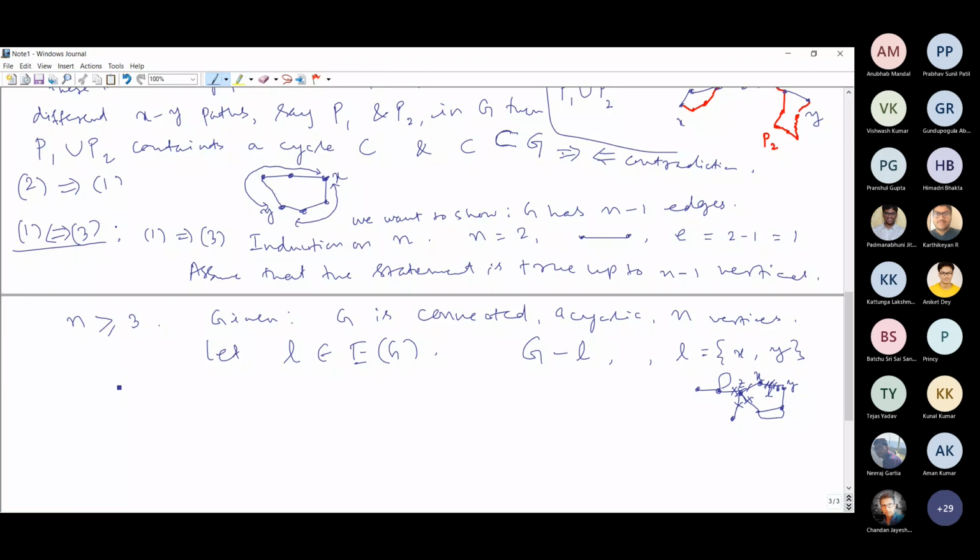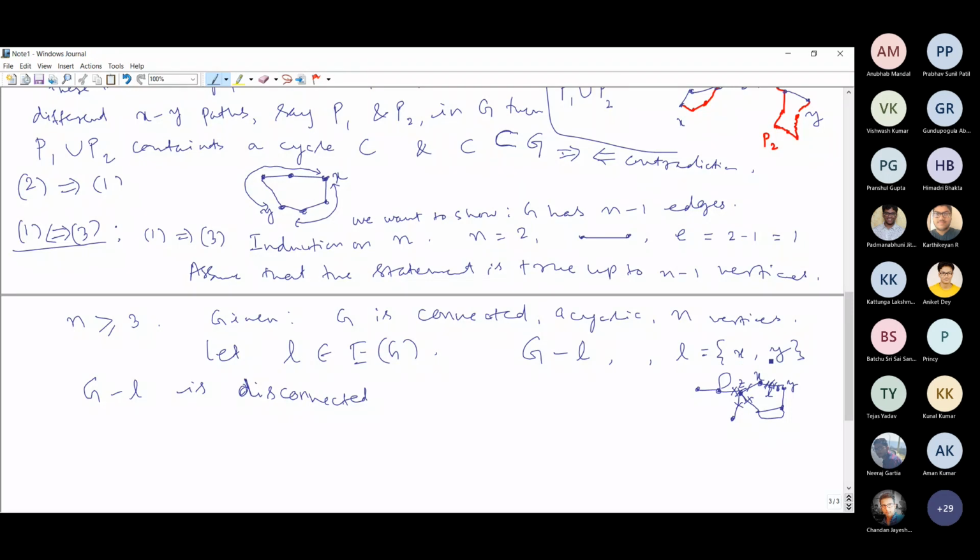So G minus L is disconnected. Do you agree? Why is this disconnected? Because between x and y, only one path is there, right?